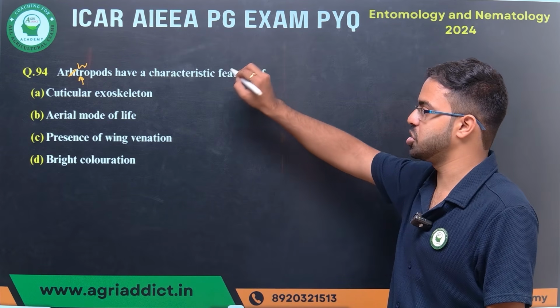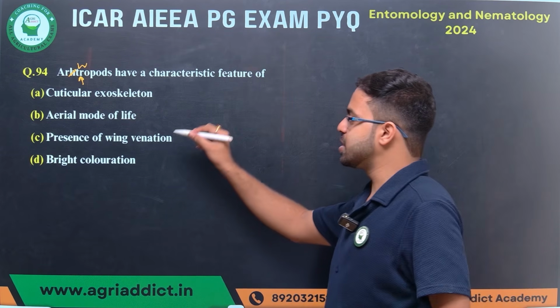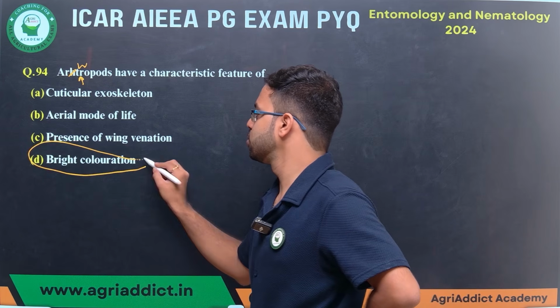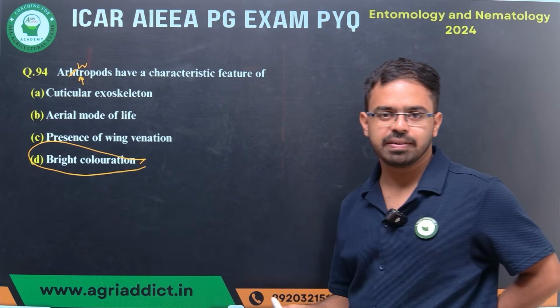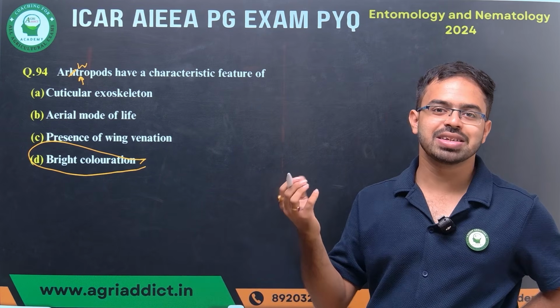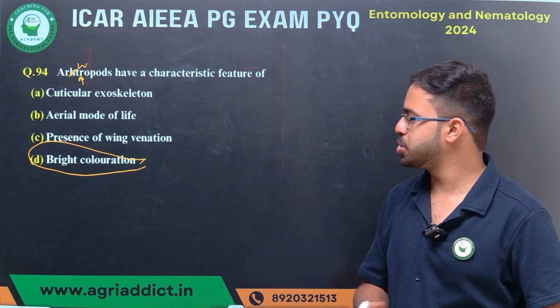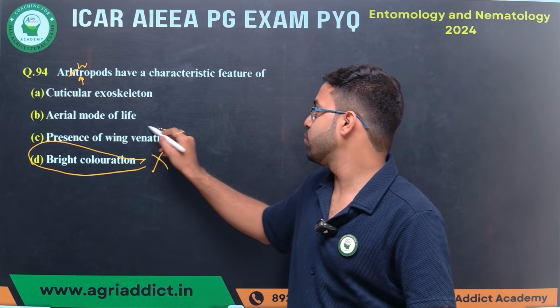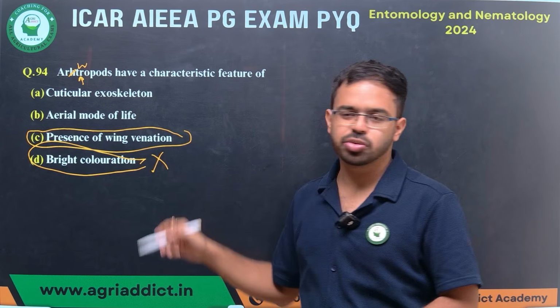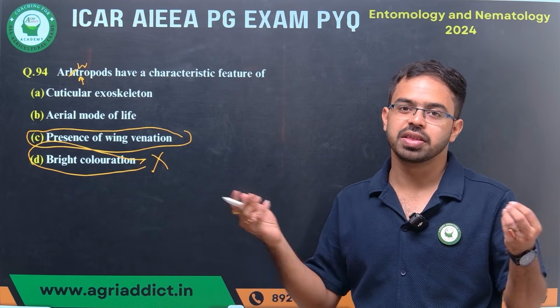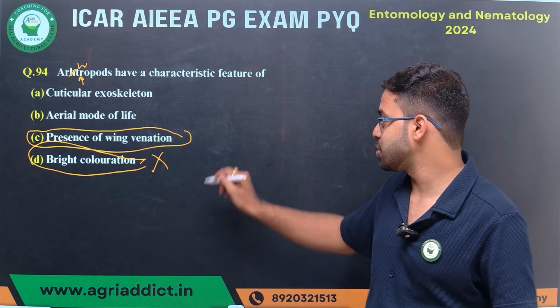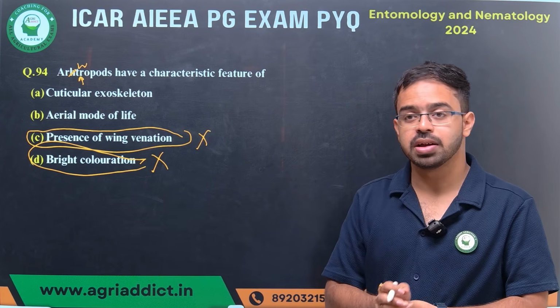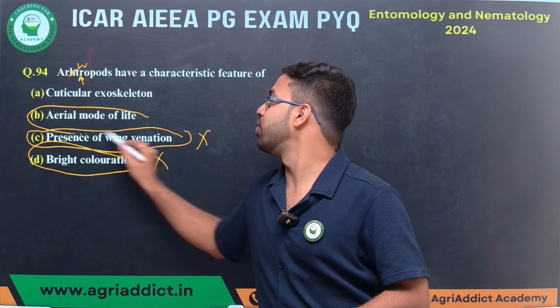Arthropods are having a characteristic feature of, you see, bright coloration. Are all arthropods bright? No, no. Some may be white, some may be very black, dull color. So this is not correct. Next, presence of wing venation. All arthropods do not have wings, so there is no mention of the wing. It's also wrong.